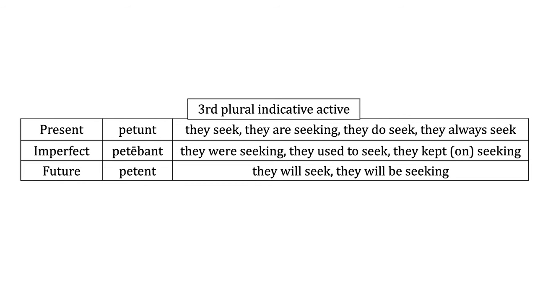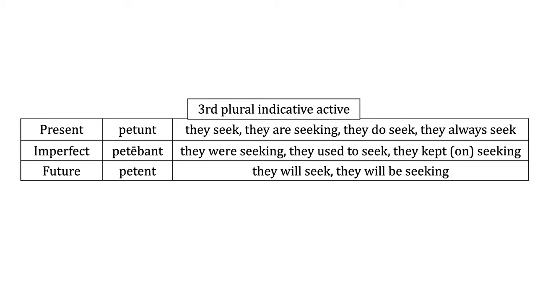Now let's look at the present system. We're doing the third person plural indicative active here. So remember how we do that. We have some unusual things going on in the third conjugation. We see petunt with that mutation there in the third person plural. Up to that point, remember you had peto, petis, petit, petimus, petitis. And now when we get to the third plural, you change that I to a U and you have petunt.